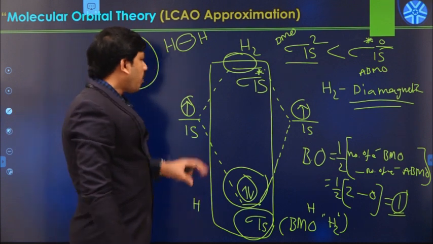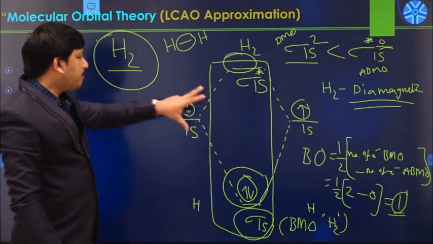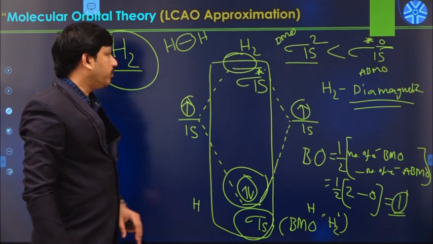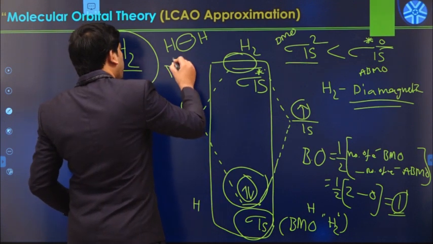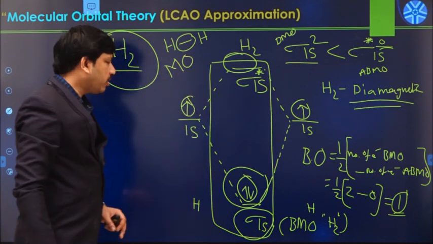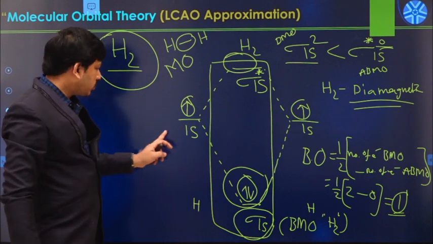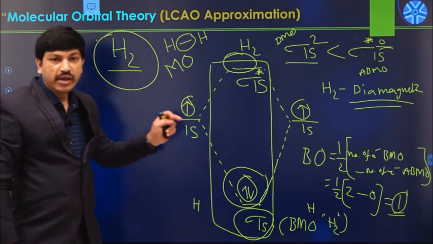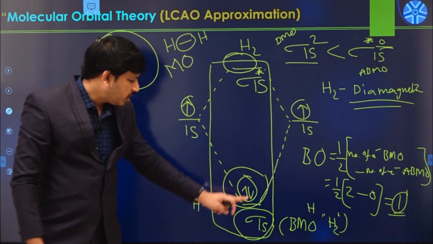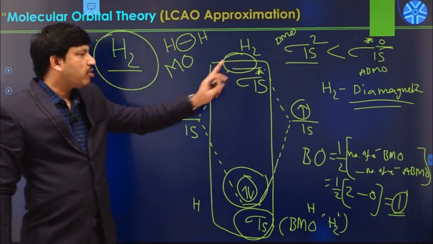So always we have to construct the molecular orbital energy level diagram. This is called MO, molecular orbital energy level diagram. In this case, we are considering the corresponding energies only, the atomic orbital energy and the corresponding molecular orbital or antibonding molecular orbital energies.